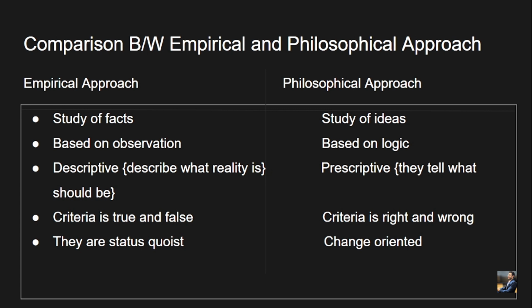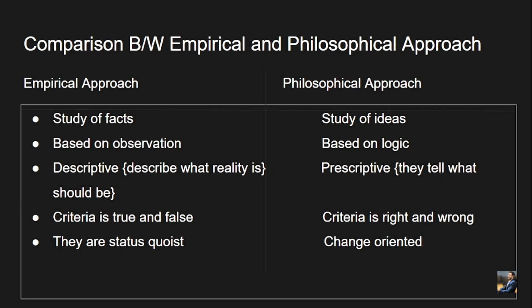They are status quoist. Status quoist means they talk about whatever is happening in the present, neither talking about the ideal state, nor about very futuristic aspiration. Okay, so they are basically status quoist, the empirical school.